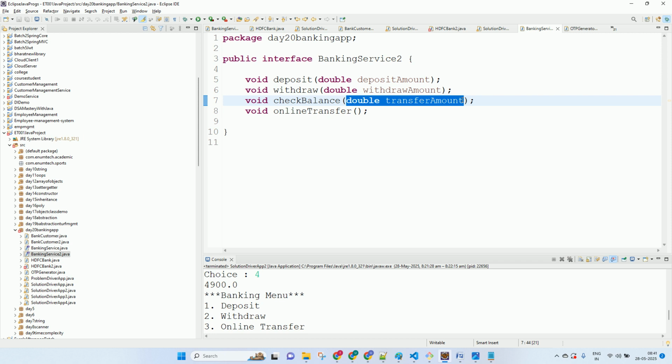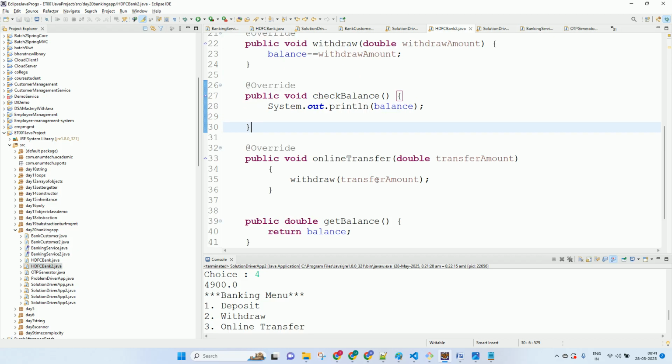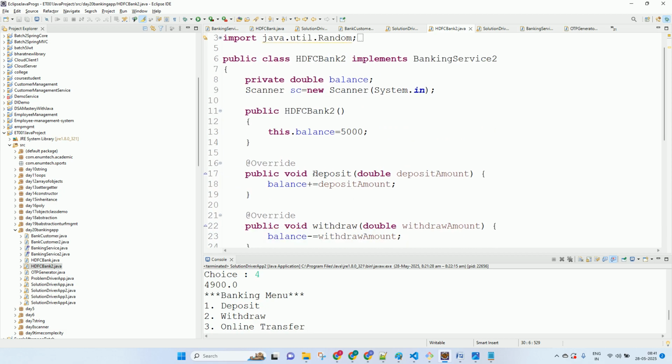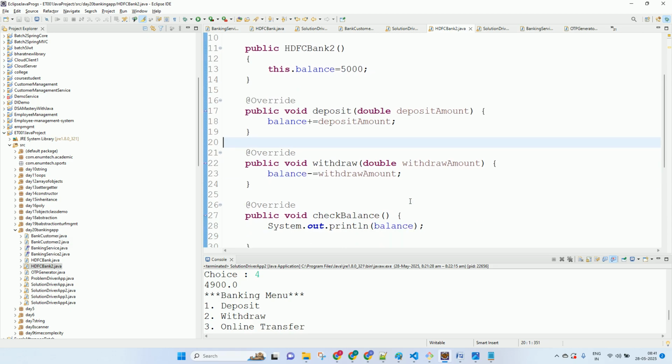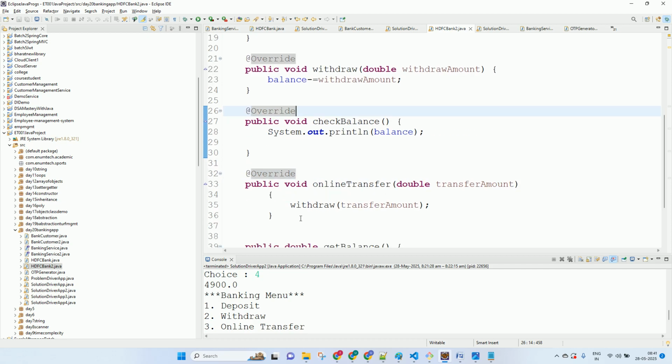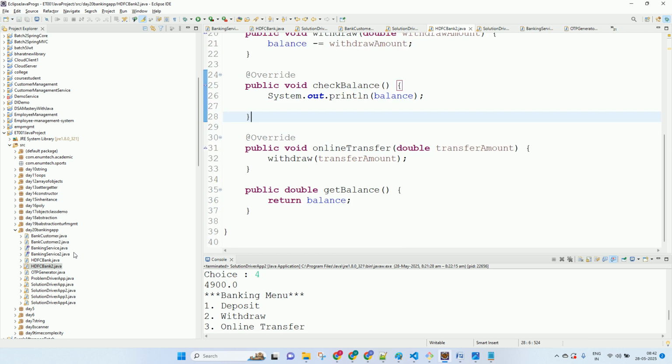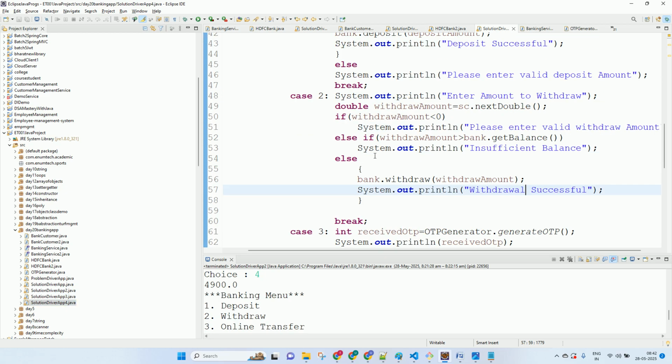Okay, so now it is just taking whatever amount you get, giving it to the withdraw function, withdrawing it and balancing it. Now this is single responsibility. This deposit's job is only for adding, withdrawal is withdrawing, check balance is just giving balance, and online transfer is calling the withdraw function. Now your client application's job is to accept all the details and give all the validated details to the backend classes. Okay, let's run and check if this is working fine.